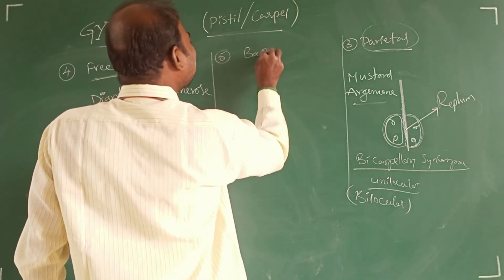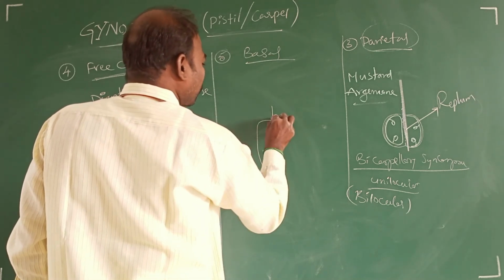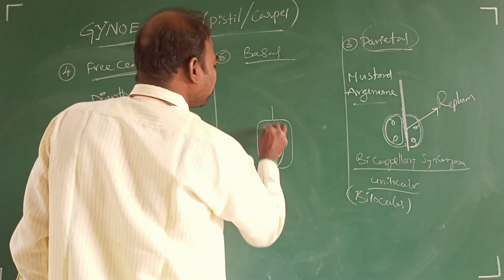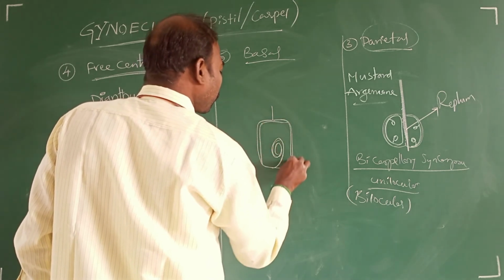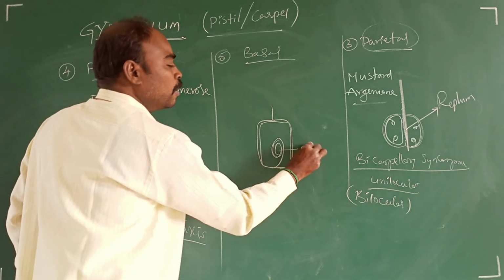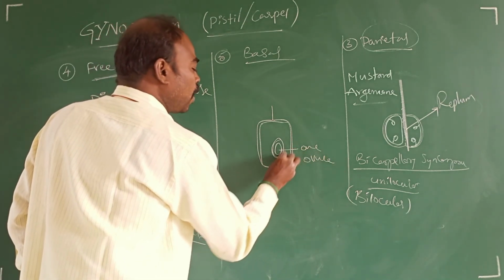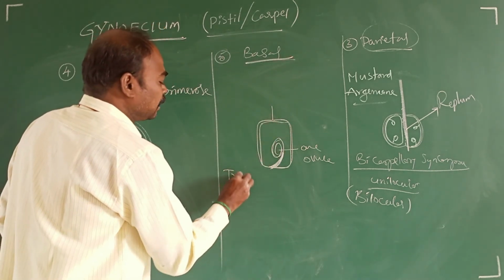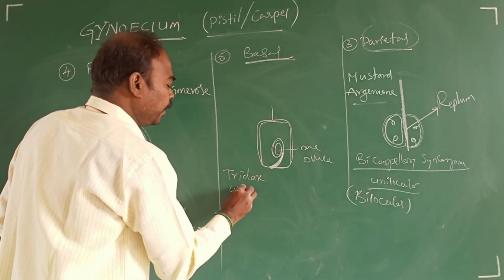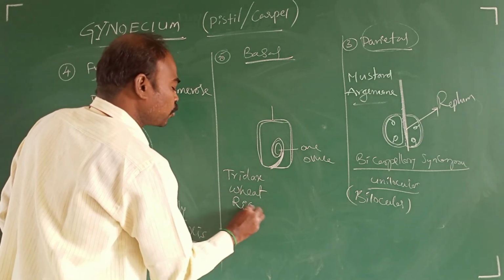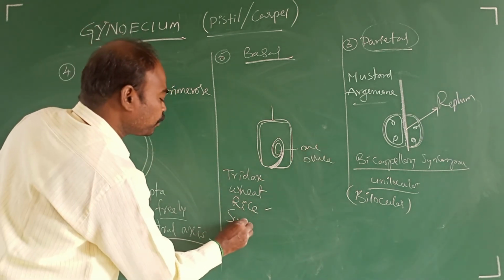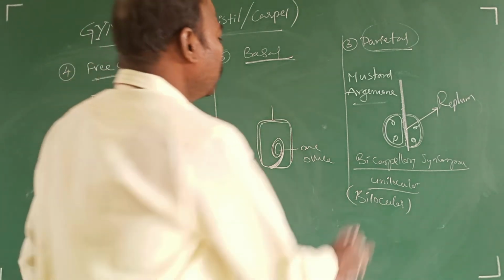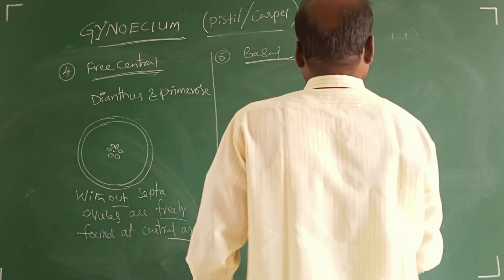Next, basal placentation. In the ovary, at the base, generally only one ovule is developed. Only one ovule generally found at the base of the ovary is called basal placentation, as in tridax, wheat, rice, sunflower, etc. Next, the last one, superficial placentation.